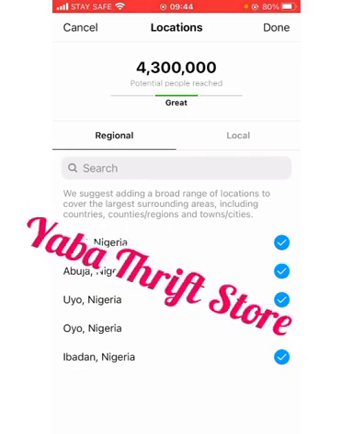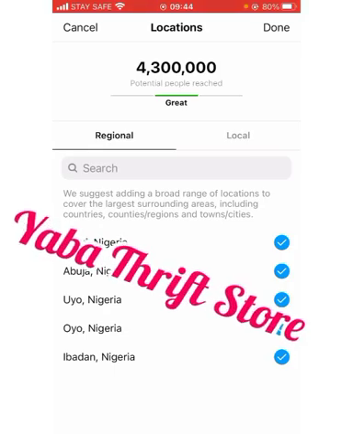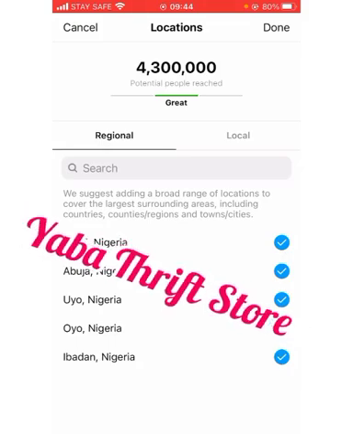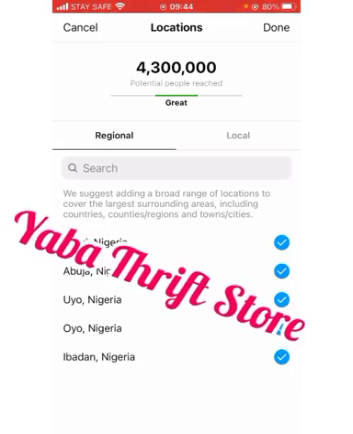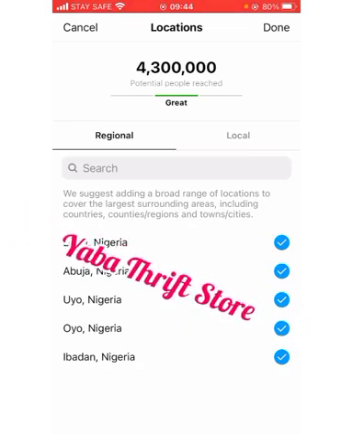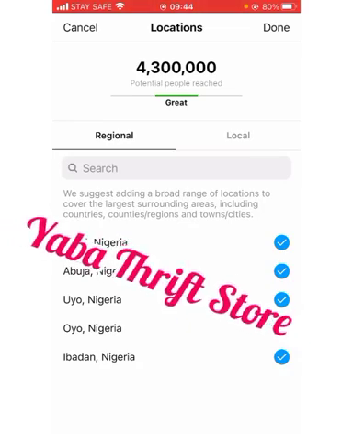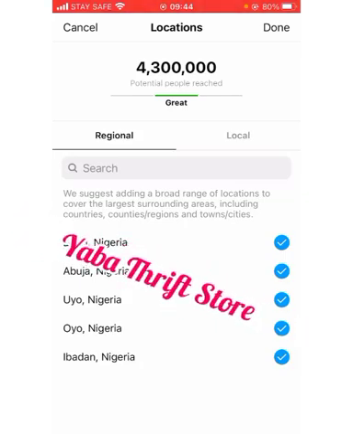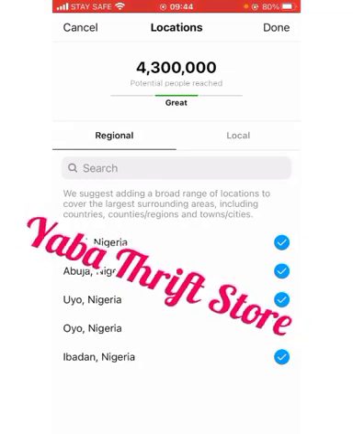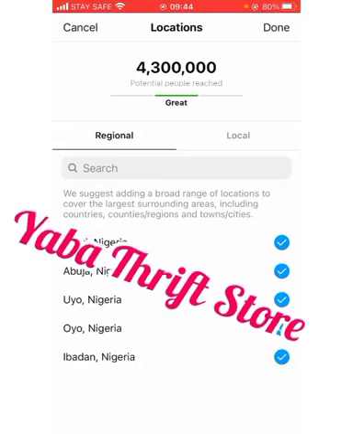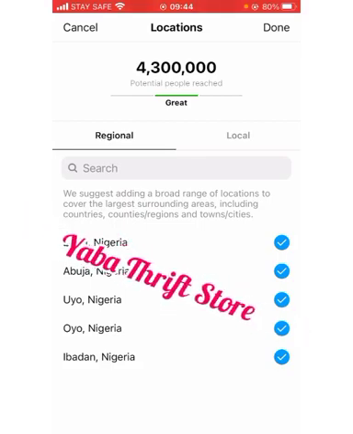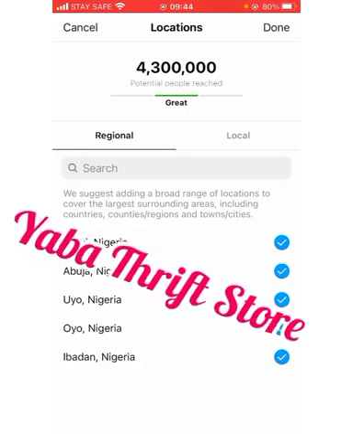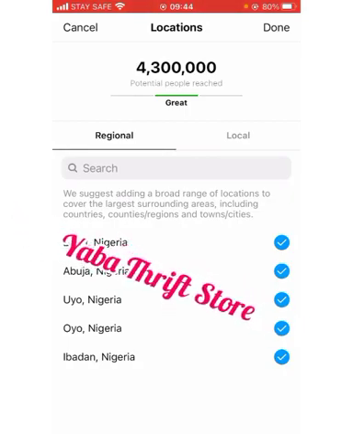So instead of picking one state, pick the regions in that state so that your advert can appear within that region instead of just scattering everywhere in that state. For example, instead of me putting just Lagos, although one thing about Lagos is you can put almost anywhere in Lagos and you have patronage. But if you have specific places that you would love to serve, for example, if you don't want to serve those in Ikorodu, you cannot just put Lagos, because your advert will appear to those in Ikorodu, those in Badagry, those in Lagos Ibadan Express, different regions. So you narrow it down.